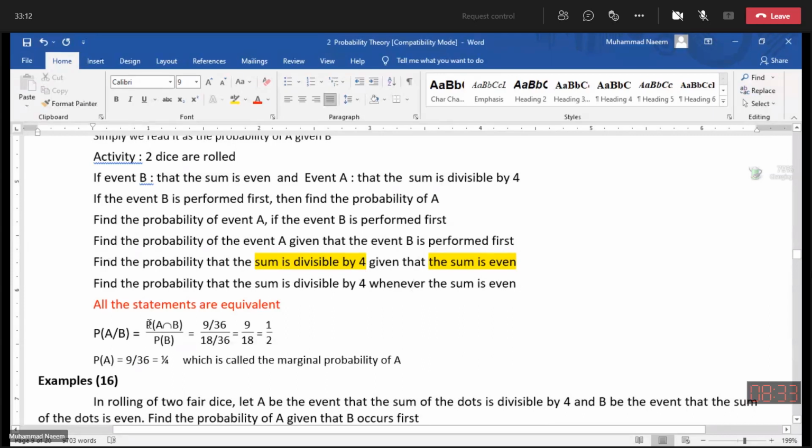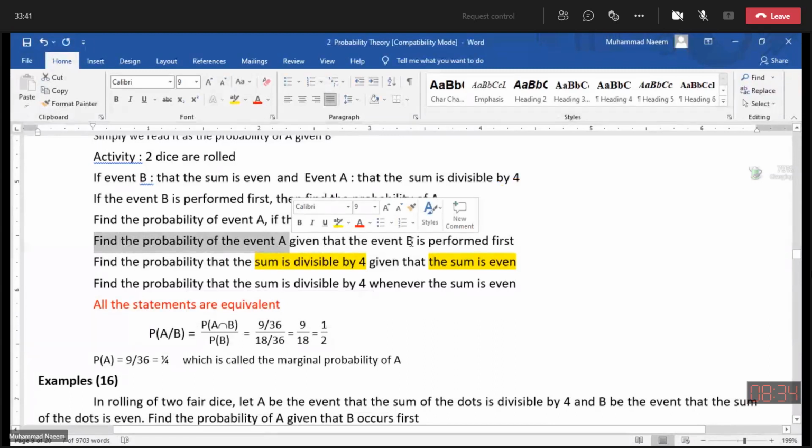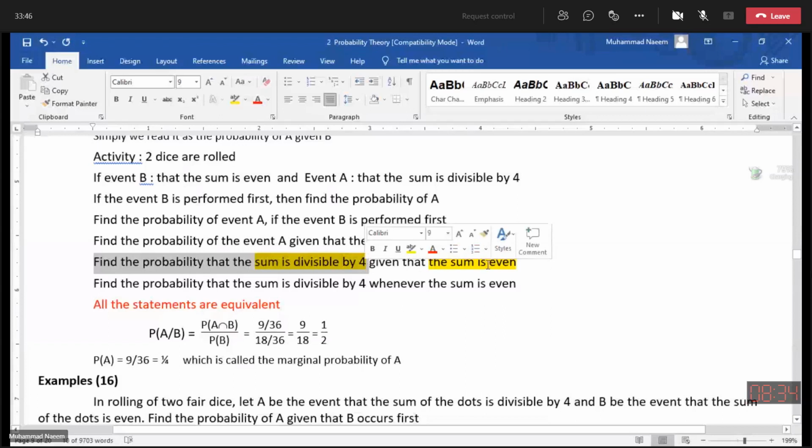After this, clearly we must know the symbolic expression of our required probability, because here we need to find the probability of A with the condition of B.